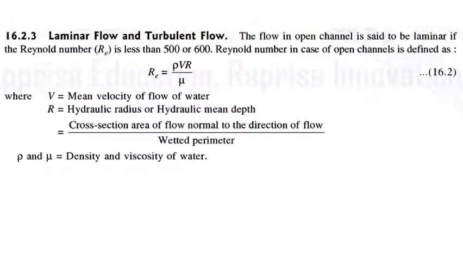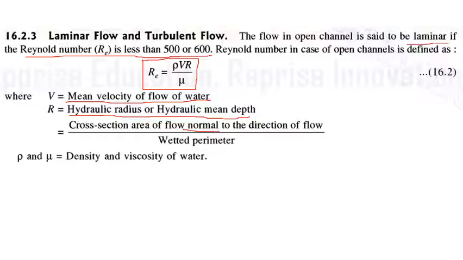Next classification is laminar flow and turbulent flow. The flow in an open channel is said to be laminar if the Reynolds number is less than 500 or 600. Reynolds number is indicated by the equation Re = ρVR/μ. Here V is the mean velocity of flow of water, R is the hydraulic radius or hydraulic mean depth, that is the cross-sectional area of flow normal to the direction of flow. Normal means perpendicular, so the area of flow which is perpendicular to the direction of flow.